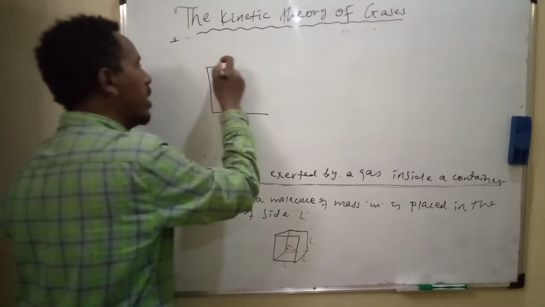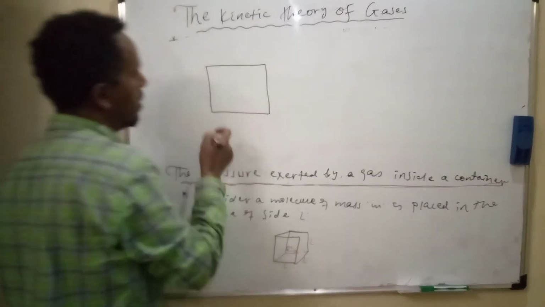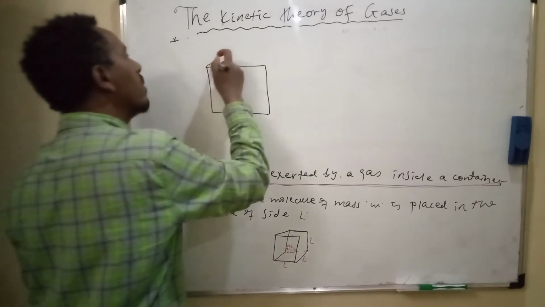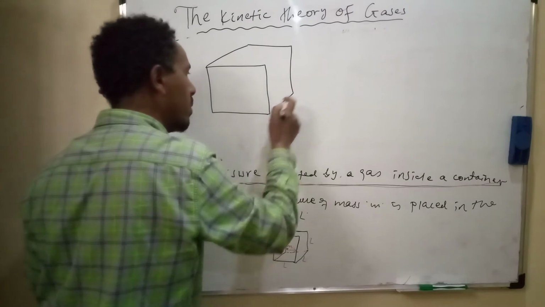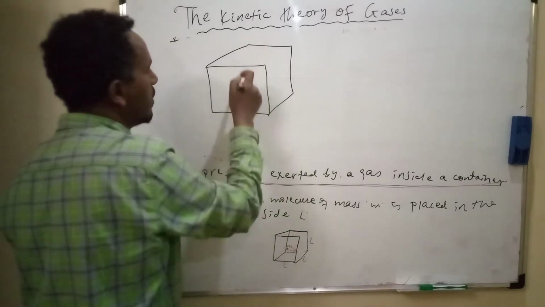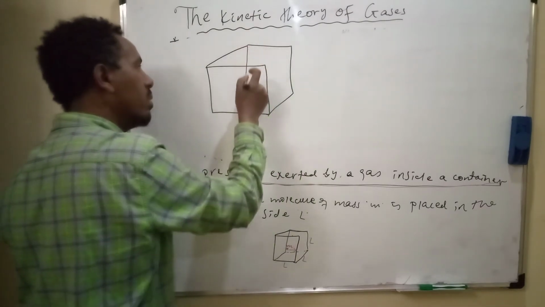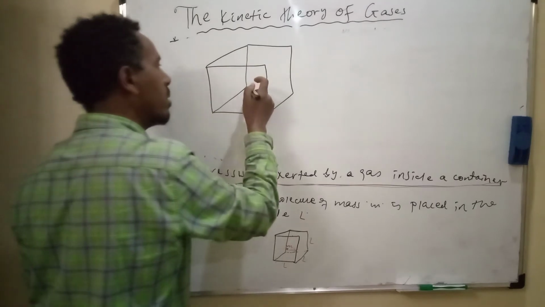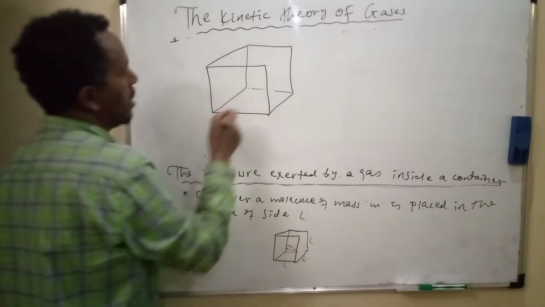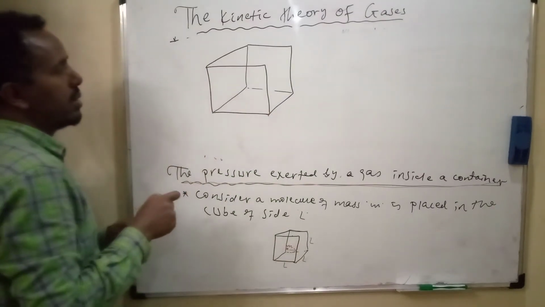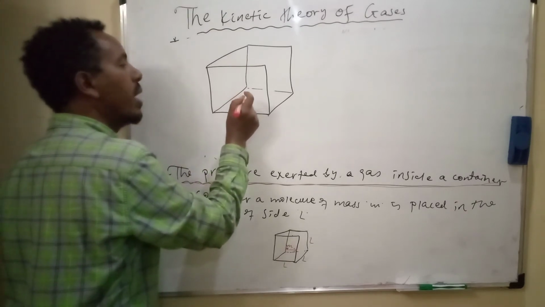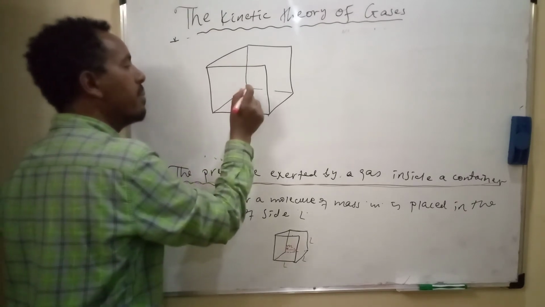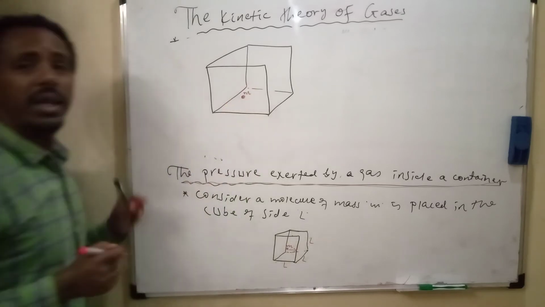Let's say this is a cube. Inside this cube, a molecule of gas which has mass m is placed.